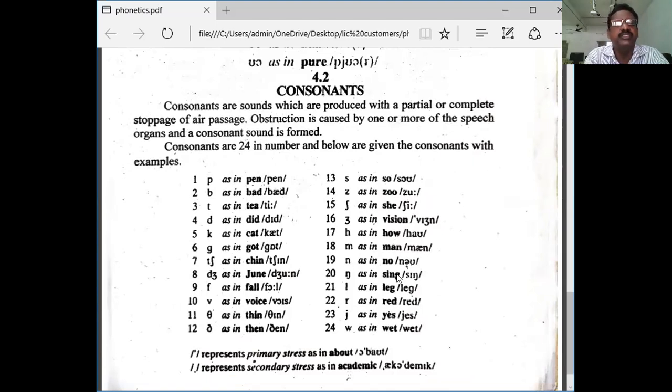Consonants are 24 in number and below are given consonants with examples.